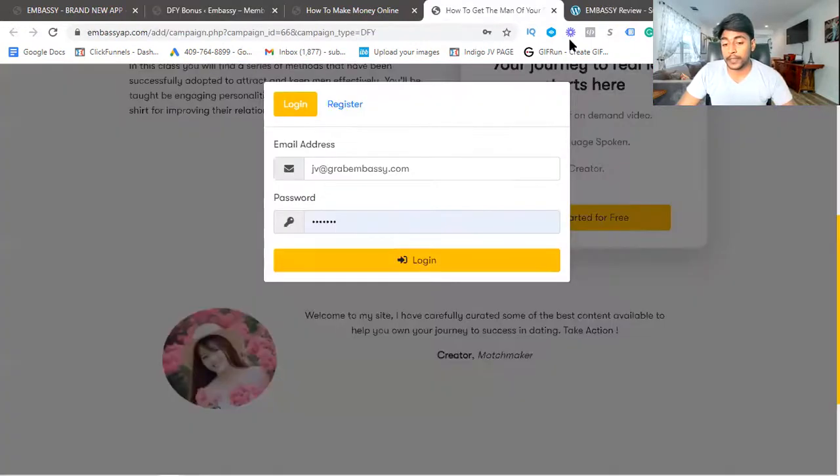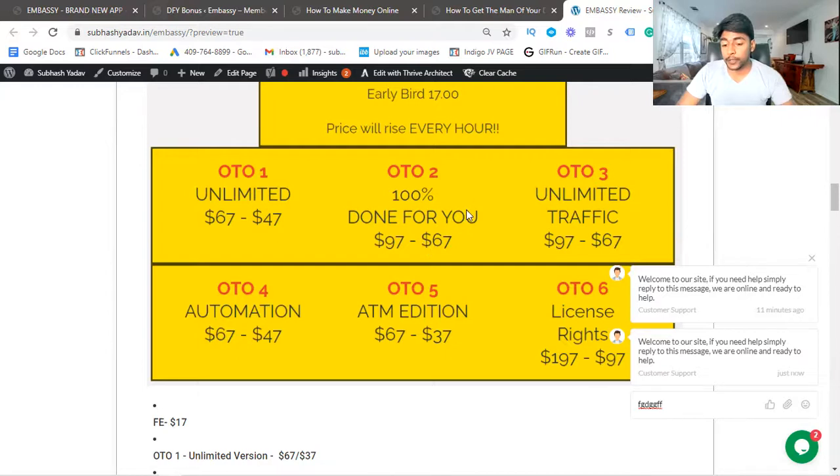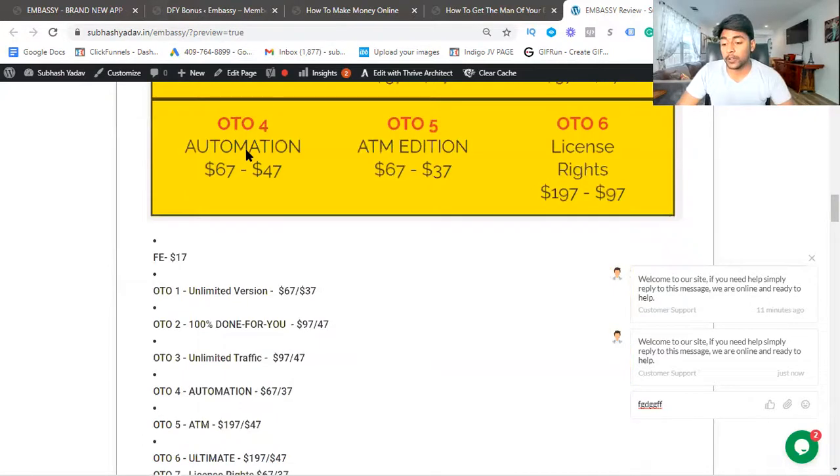And then you can see auto number three is unlimited traffic. If you want unlimited traffic, then you can go with it. And automation, it depends, you can put your picture on your sales page and everything. Okay, and license and everything. So I have explained everything.